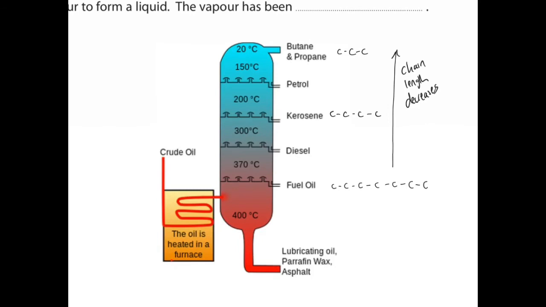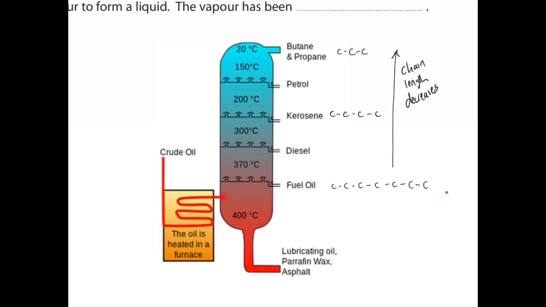So, remember, crude oil is just a mixture of hydrocarbons, and what you do is you heat them to a temperature where they all boil, they completely boil, and in a fractionating column, what you have is a temperature gradient, so it's hotter at the bottom and cooler at the top. As these crude oil strands or molecules enter in a gaseous state into here, they'll start to rise up. But as the temperature gets cooler, depending on their individual boiling points, they will condense, they will become a liquid. So the largest strands will become a liquid down here, so you get the thickest fractions here. And then the lightest strands will remain a gas at the lowest temperature, so will finally condense at the top here.